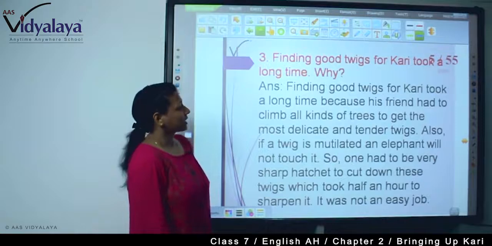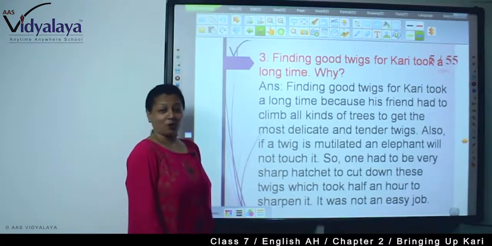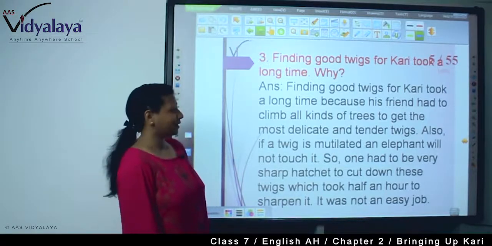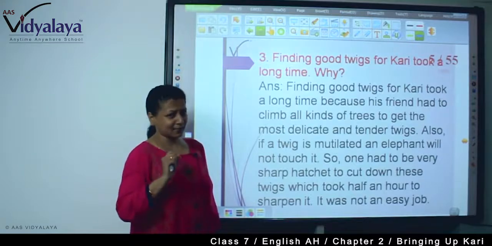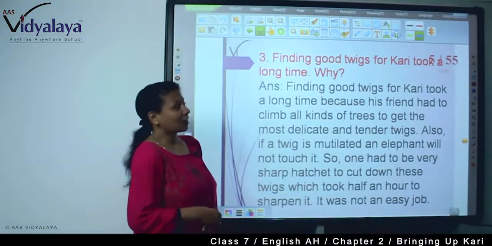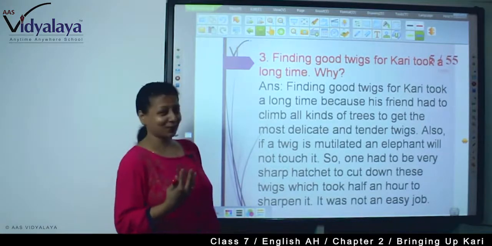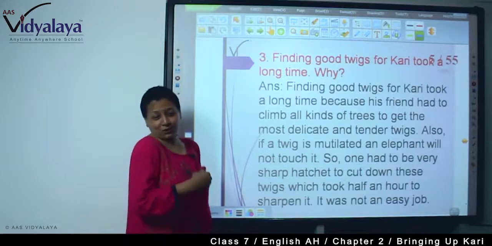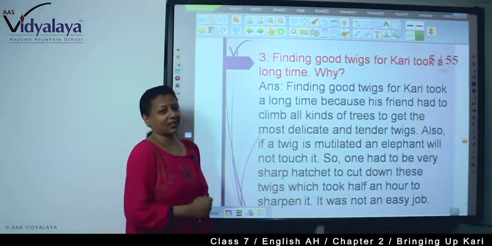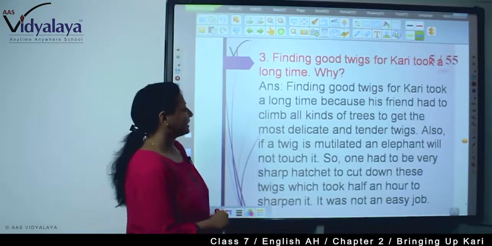Finding good twigs for Curry took a long time. Why? See, Curry is very special. Curry, our dear baby elephant. So, his food must be a little bit special also. So, good twigs. He behaves like a celebrity. Good twigs only, not any kind of twig. So, who has to bring all those twigs? His master. And what was the age of the master? 9 years old only. So here is the answer.